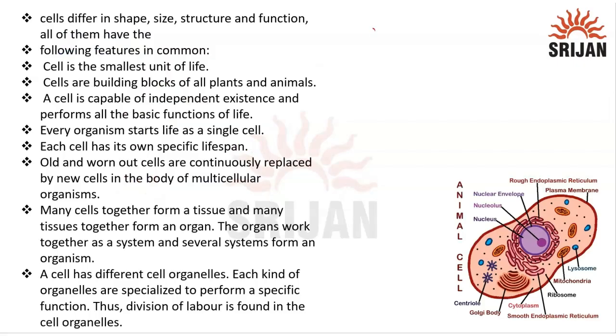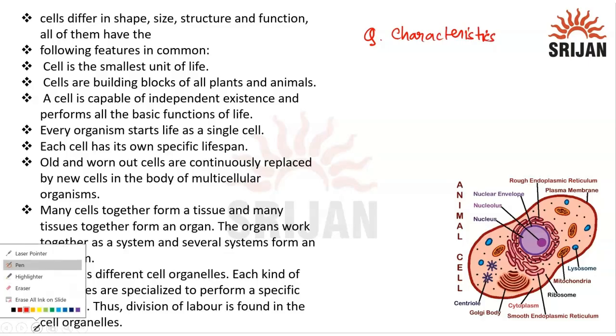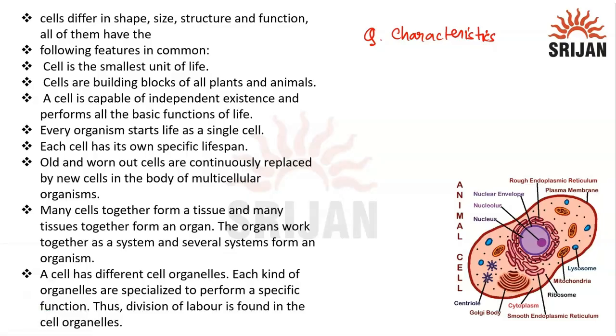Now we move to the next thing, the characteristics of the cell. Pretty easy to understand. Cells can differ in shape, size, structure, and functions. There can be various types of cells.